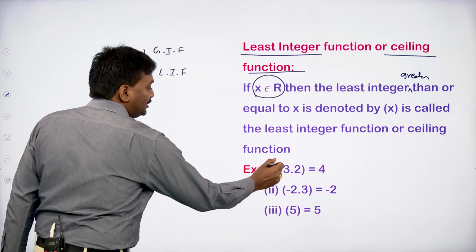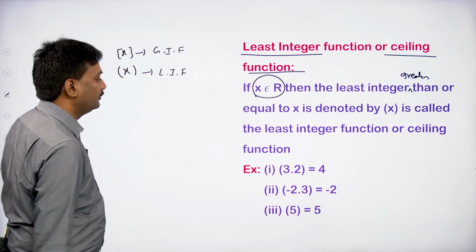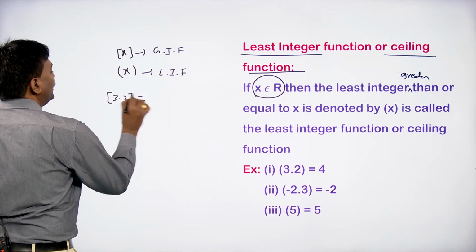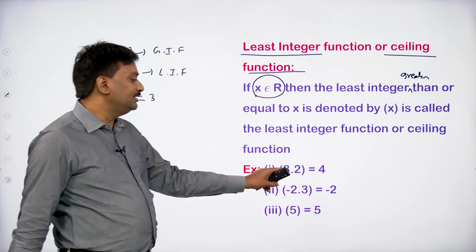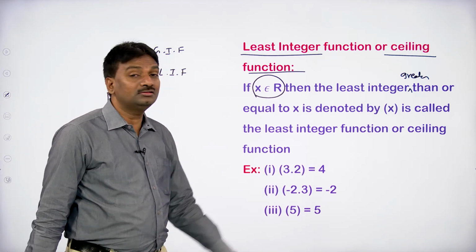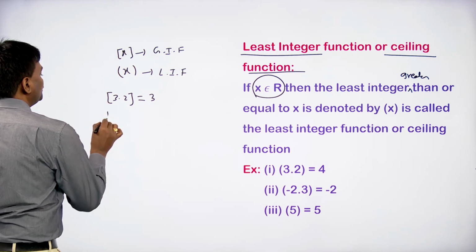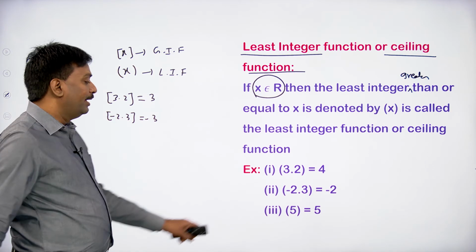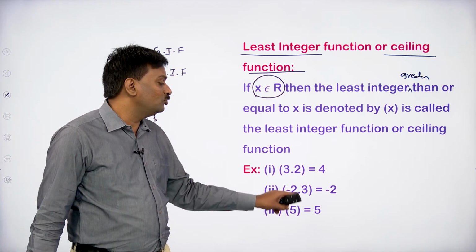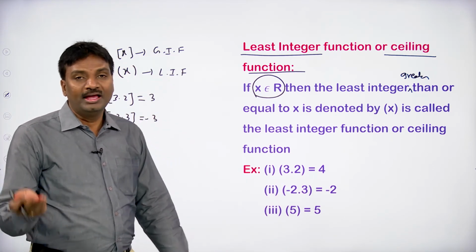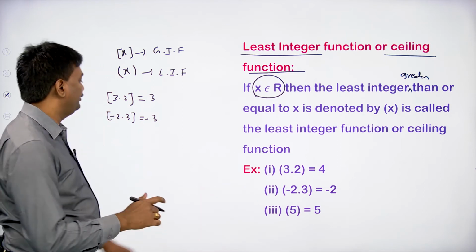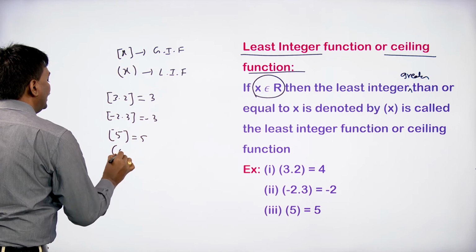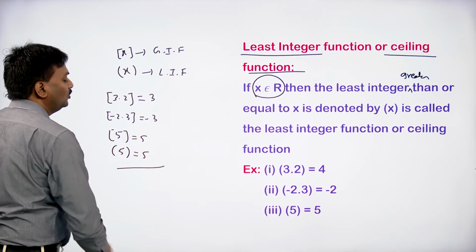So the least integral part of 3.2 is 4. If we take step 3.2, step 3.2 equals 3, but the least integral part of 3.2 is 4. Next, step minus 2.3 is minus 3, but the least integral part of minus 2.3 is minus 2. If an integer is there, step 5 equals 5, and the least integral part of 5 is also 5.